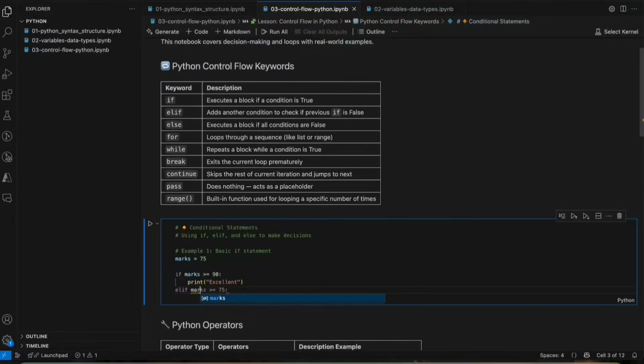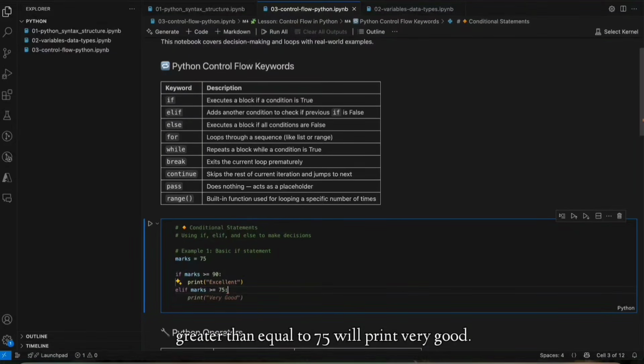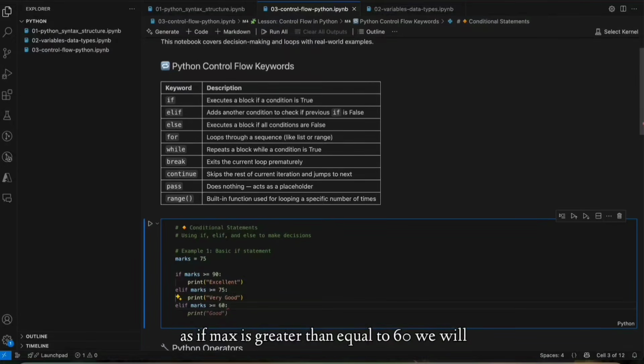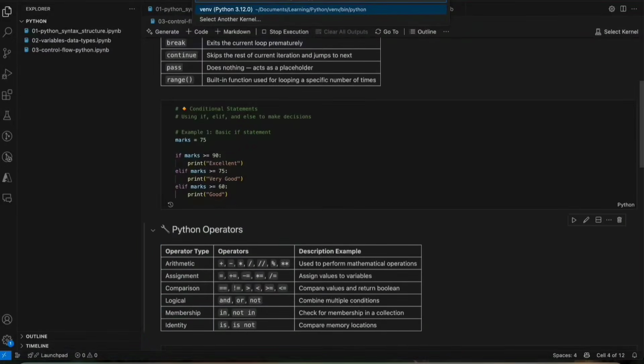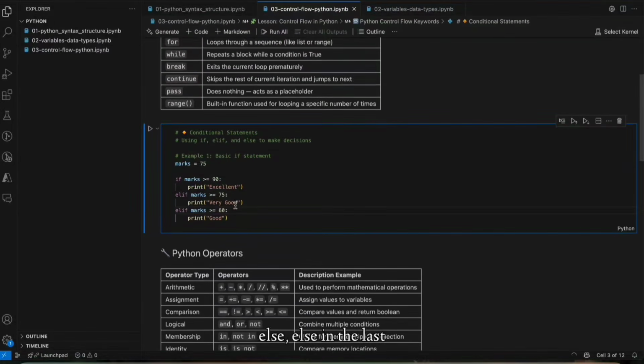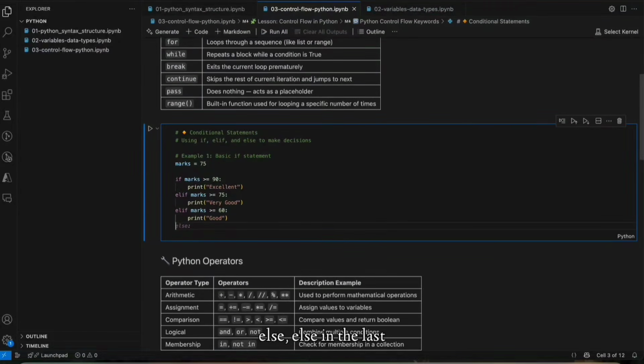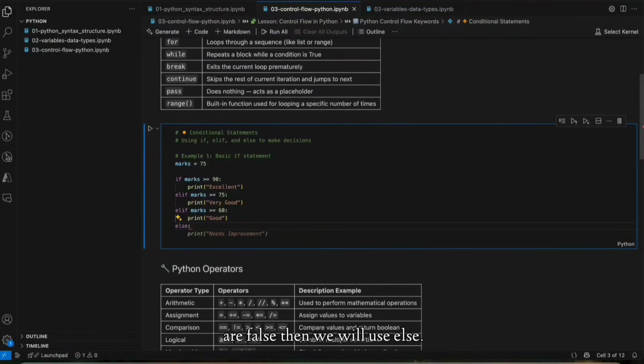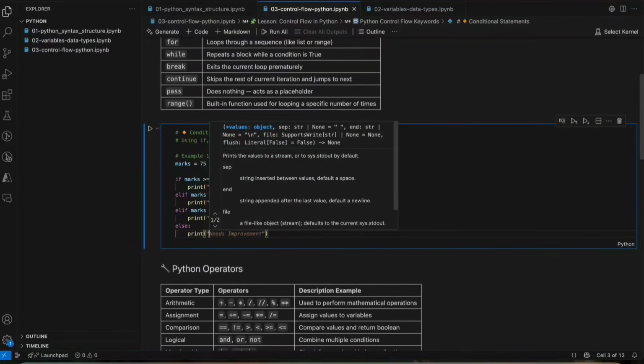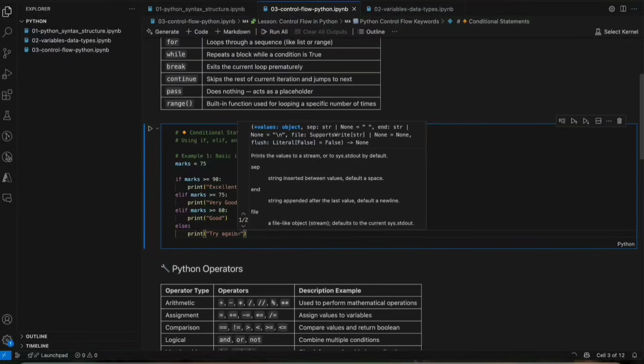Elif marks is greater than or equal to 75, we'll print very good. Elif marks is greater than or equal to 60, we will print good. Else, in the last, when all the conditions are false, we'll print something like try again next time.